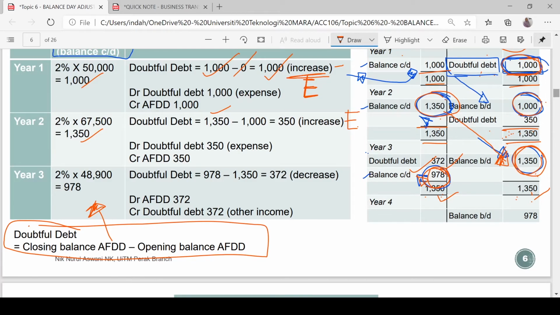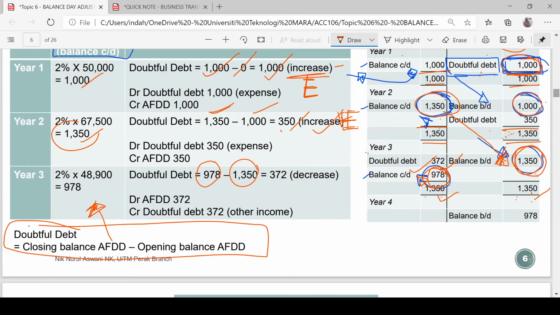For number 2, opening balance is 1,000 and closing balance is 1,350, so there is a positive difference of 350. This is an increase, an expense in the statement of profit or loss. For number 3, closing balance is 978 and opening is 1,350, so there is a decrease.